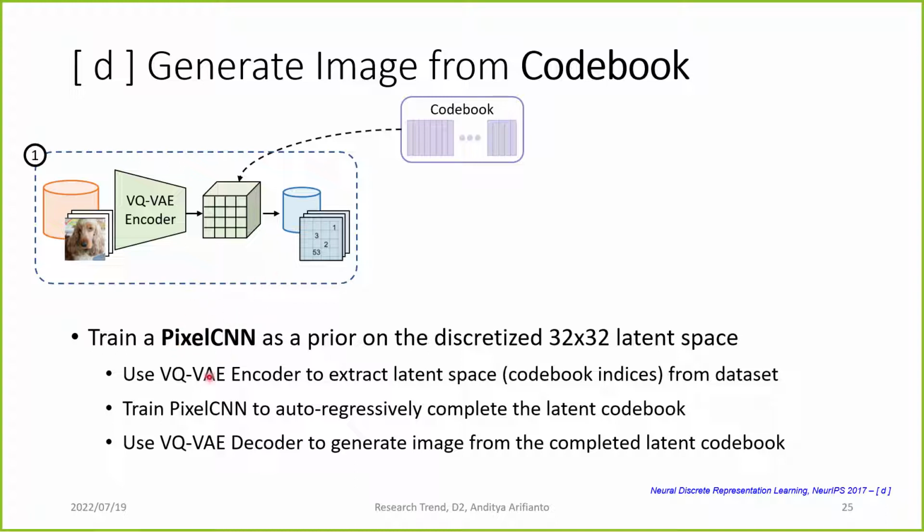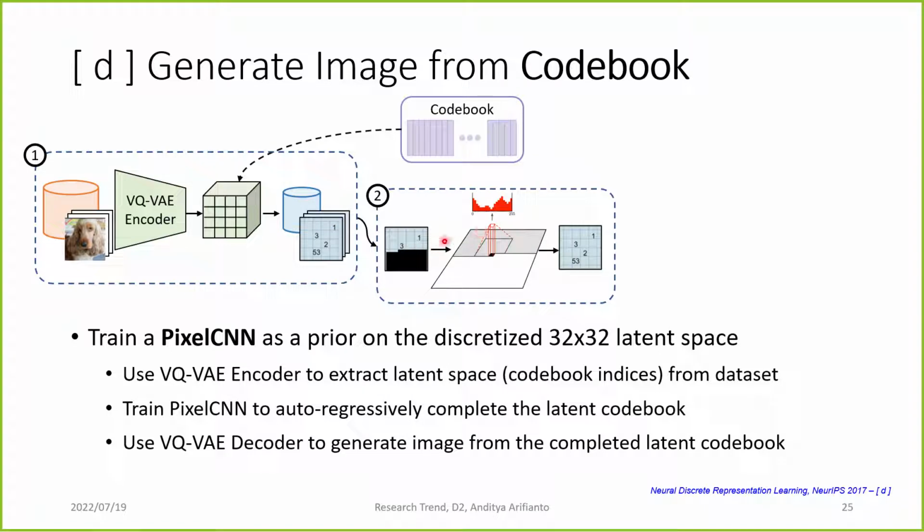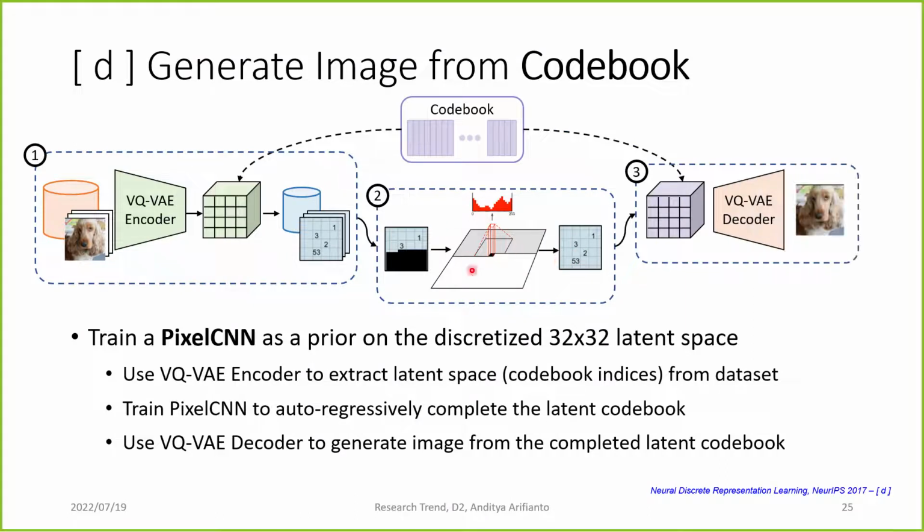The way they train the pixel CNN is, first, from the dataset, use the encoder to extract all of the latent codes from the dataset. This becomes the new dataset. And then we train pixel CNN normally, but we train it to complete the latent codes. So these are the latent code indices from the codebook. We train it to complete the latent indices. And when the pixel CNN is already trained, we can start from zero or from a random latent code, use the pixel CNN to complete the code, and then use the VQ-VAE decoder to reconstruct the image.